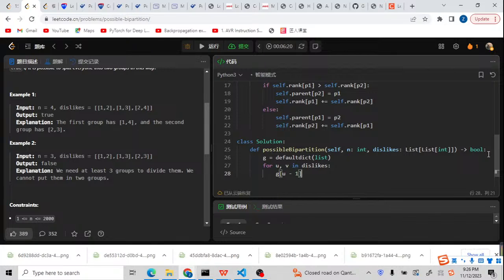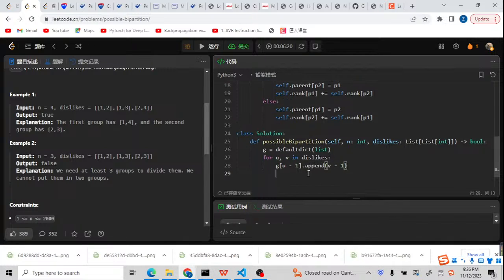We need to use the nodes from 0 to n minus 1, but we are given just 1 to n. So what we need to do is prepare graph U minus 1, append V minus 1. Because it is a bidirectional graph, we also need to prepare graph V minus 1 to append U minus 1. Because A dislikes B, B also dislikes A, it's the same.